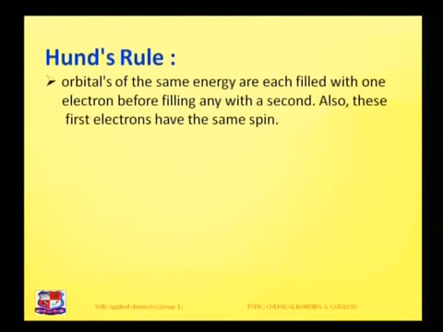The third rule is Hund's rule. According to this rule, the orbitals of the same energy are each filled with one electron equally before filling any one of them with a second electron. Also, these electrons have the same spin. Let us see.